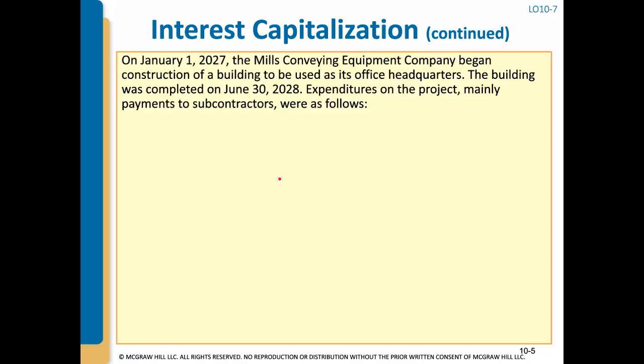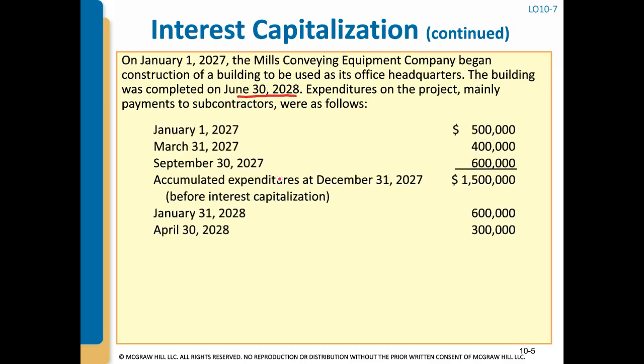Let's go through an example. On January 1, 2027, the Mills Conveying Equipment Company began construction of a building to be used as its office headquarters. The building was completed on June 30th the following year, 2028, and the expenditures on the project, which were mainly payments to subcontractors, were as follows.